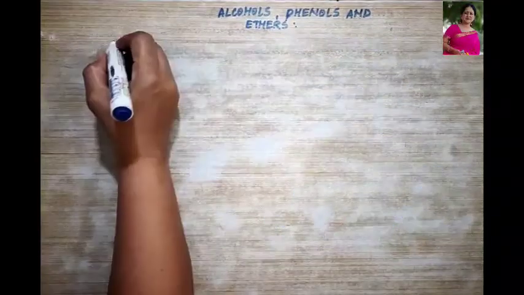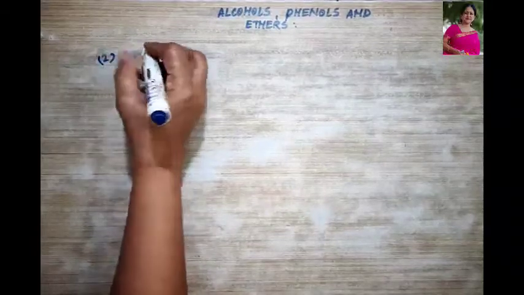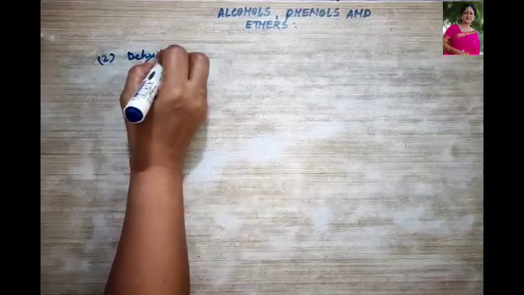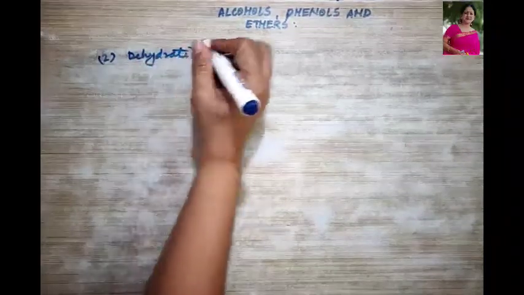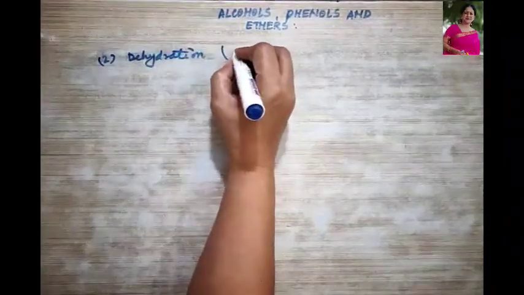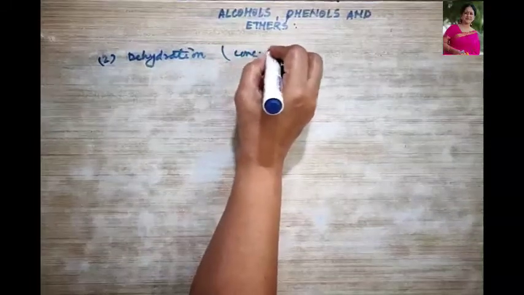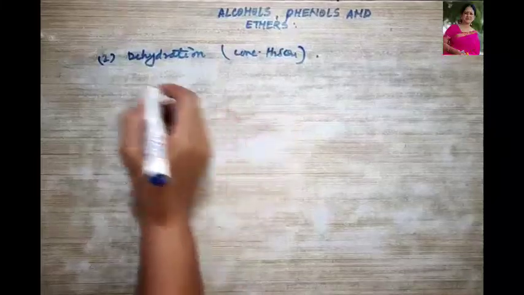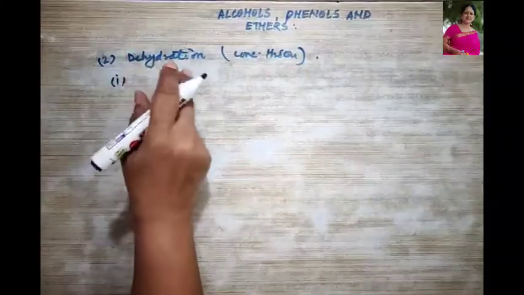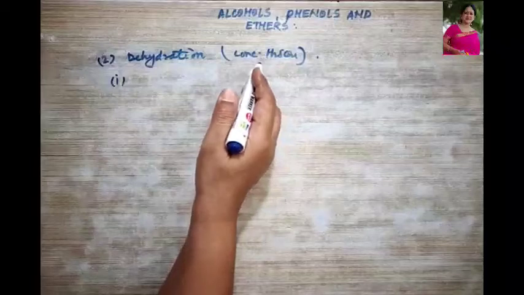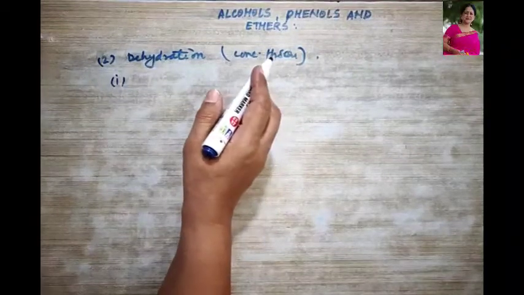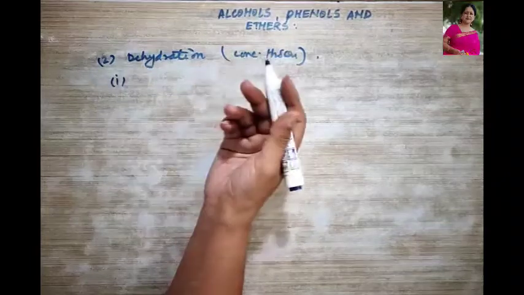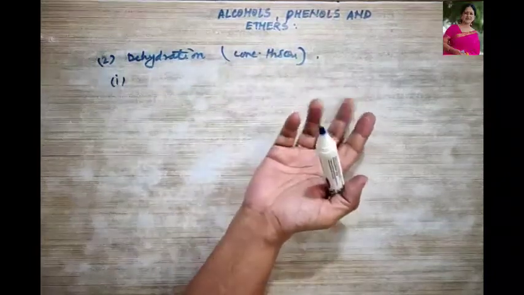Now next, let's come to the second type of reaction, where we are going to see the dehydration reactions. It is due to the use of concentrated sulfuric acid. Okay, so over here, when the primary alcohols are heated with concentrated sulfuric acid at around 160 to 170 degrees, they undergo dehydration, and what do they form? Alkenes.